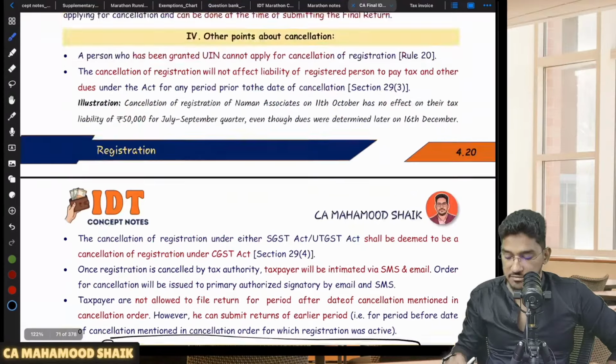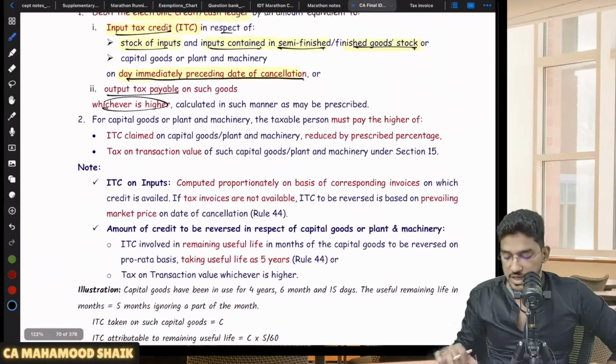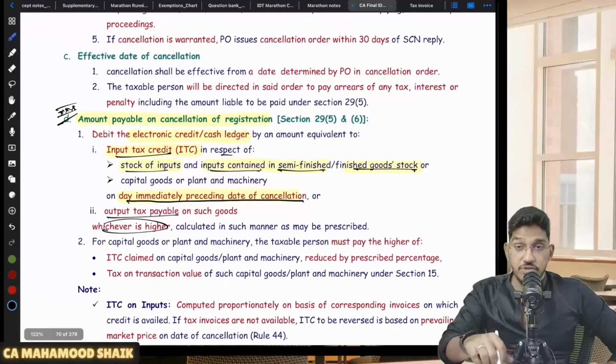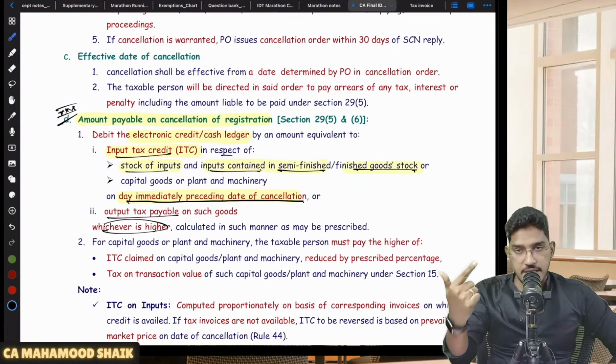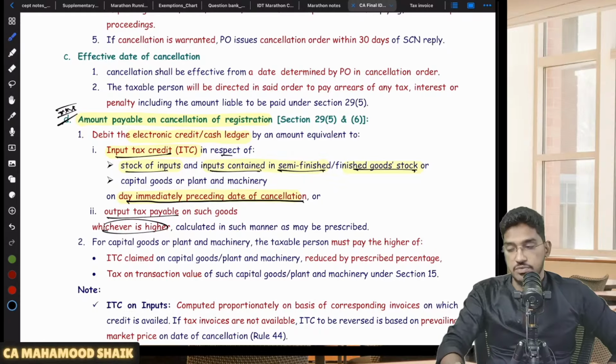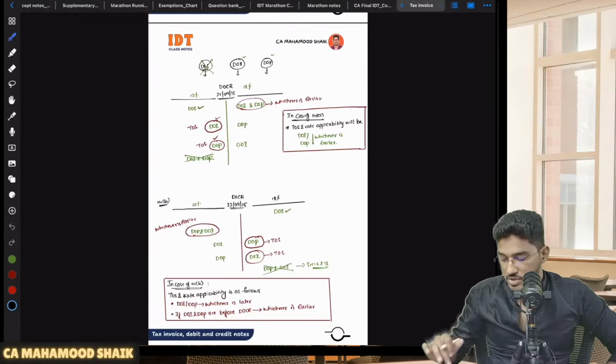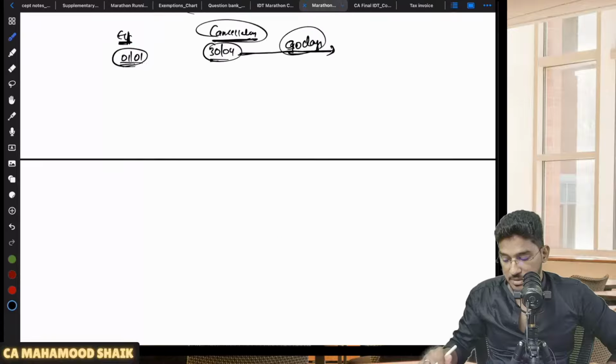Understood? Clear and comfortable, everybody? So this is what regarding major topics which are relevant, which will have a connection in the questions whatever you are going to write in your final examination at the CA final level. So with this, I am now trying to wind up this registration chapter.